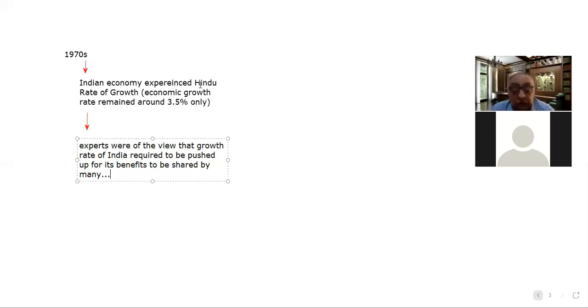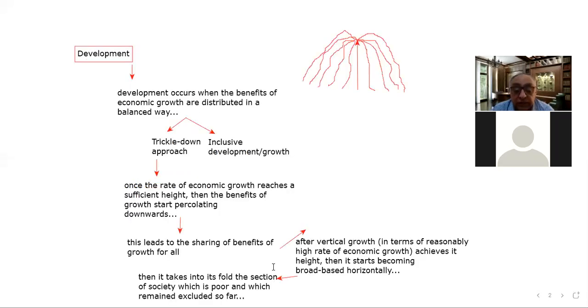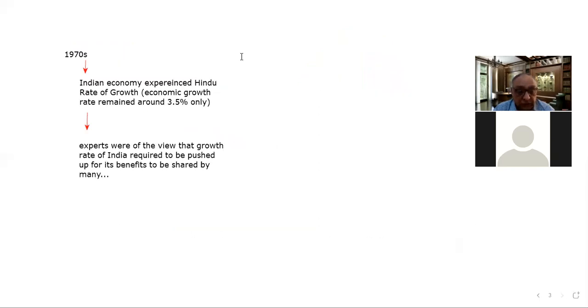And one thing is that, after vertical growth, this leads to the sharing of the benefit of growth for all. Okay, so why did the trickle down theory fail?